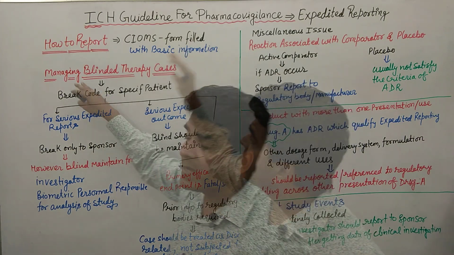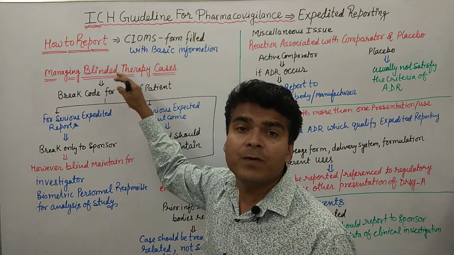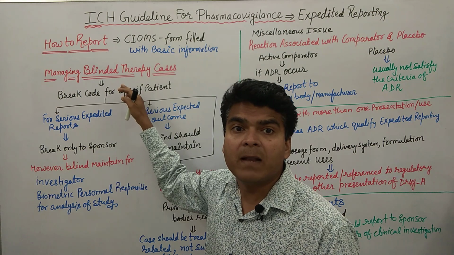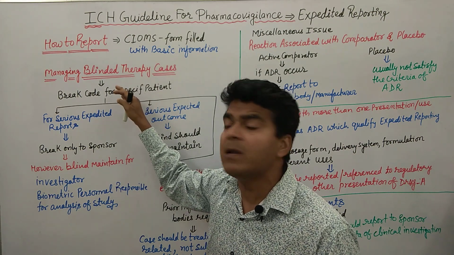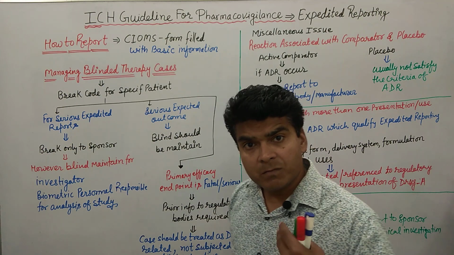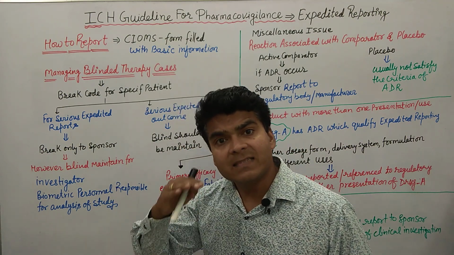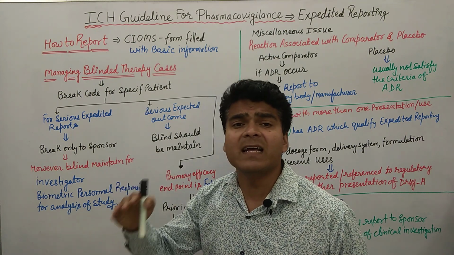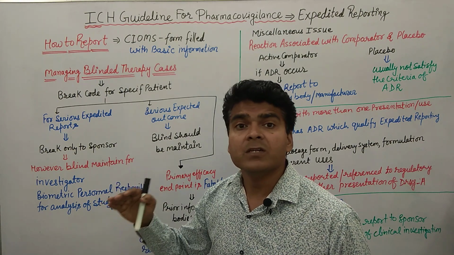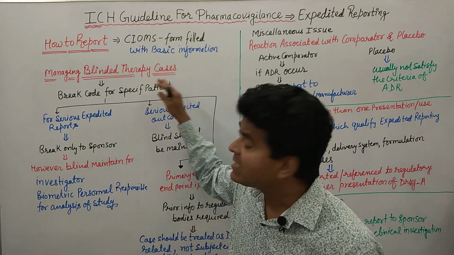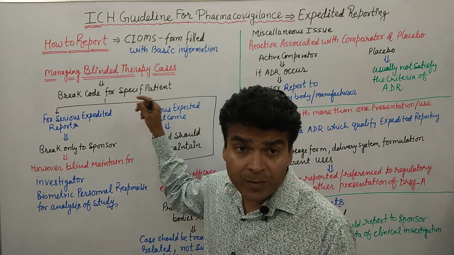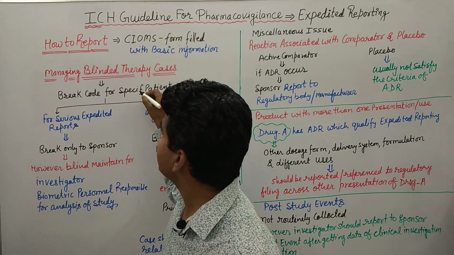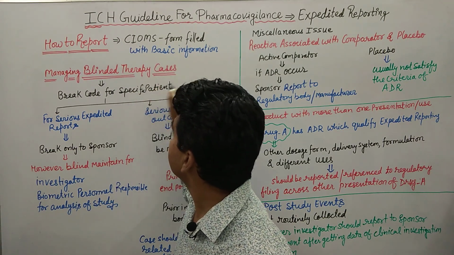Then the second question is what we do for double-blinded studies. There are so many clinical trials which are performed as double-blinded. So how can we manage these double-blinded studies? In many double-blinded cases, there are serious adverse events or unexpected adverse events which can qualify for expedited reporting. So how do we manage such cases? Should we break the code of blinding or not? We can break the code for a specific patient.